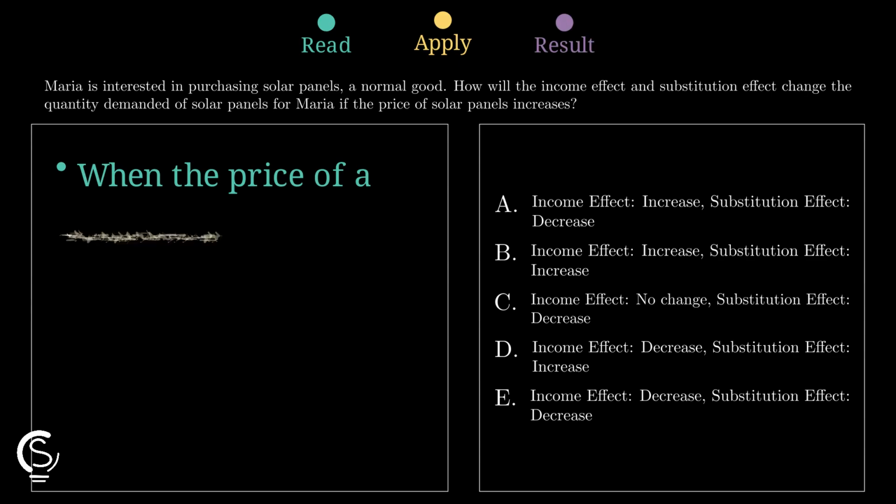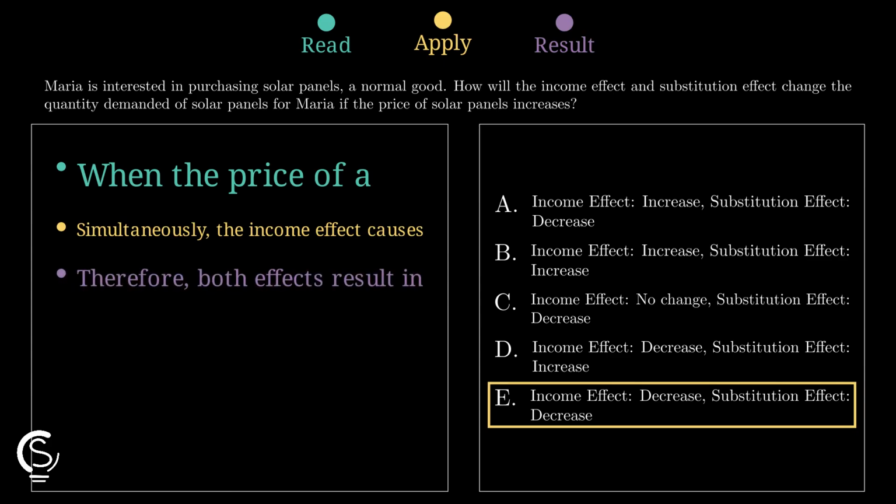Therefore, both effects point the same way. The substitution effect decreases quantity demanded, and the income effect also decreases quantity demanded, making option E correct.